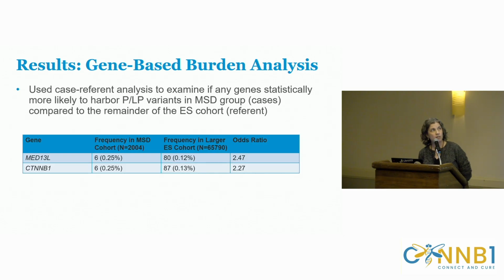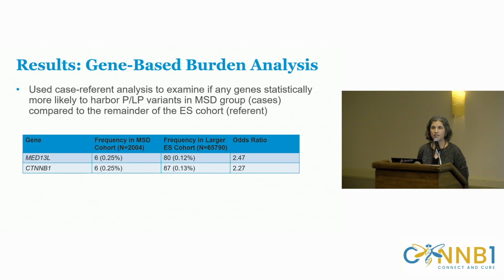So we did this gene-based burden analysis. Again, it's a little confusing to describe, but the purpose of that study was to figure out, did we find variants in these genes at a rate higher than chance? If we looked at all of the exome sequencing population, agnostic of whether or not they had a motor speech phenotype, would we have found the same genes? And the answer is no, not necessarily.